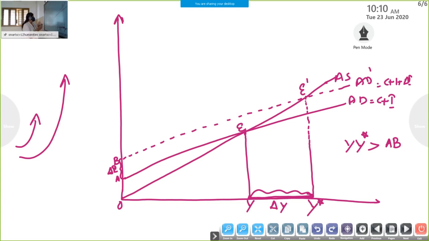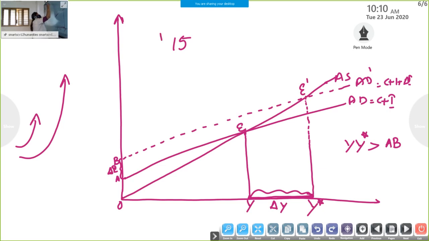Okay, so we can say like this. Here we are getting one conclusion: an increase in investment causes a multiplier effect on the equilibrium level of income. Suppose an economy's investment increased by rupees 15 crore.